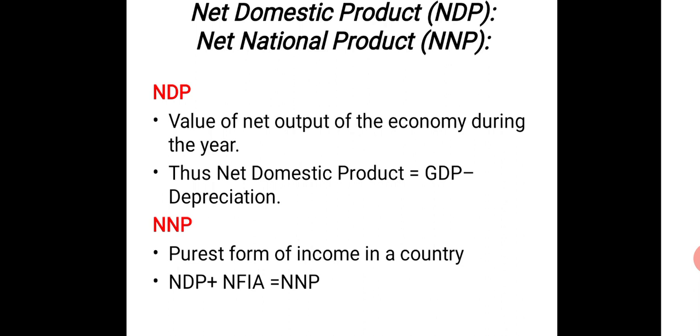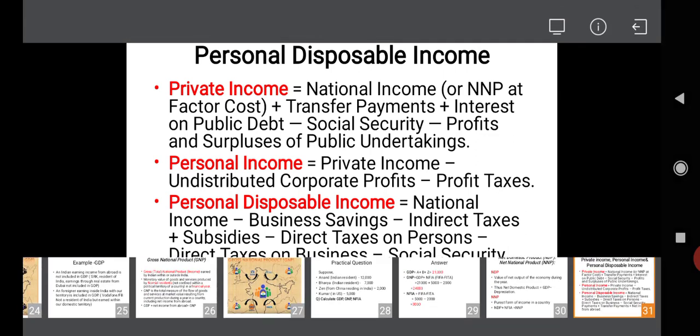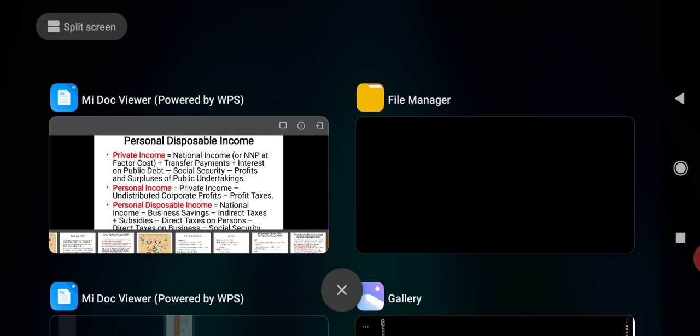And NNP, that is net national product, we know that from domestic to national, we need to add net factor income from abroad to get net national product. That is the purest form of income in a country, which is partially considered as national income. And if it is at factor cost, we consider it as national income. Okay, there are other related concepts which will be dealt with in the next class.